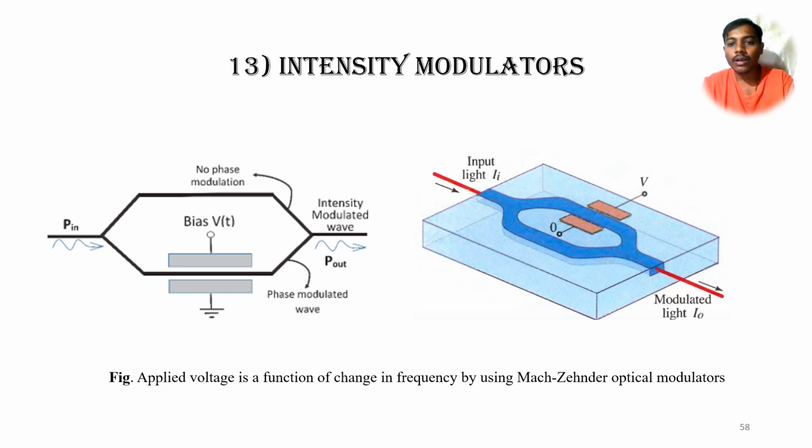Similarly, in one branch, if we put the acousto-electro-optic modulator, and in the other the reference signal, we can see the applied voltage as a function of intensity modulation.